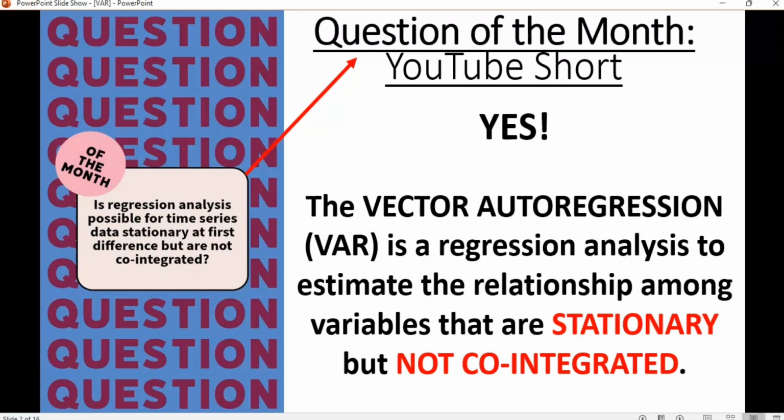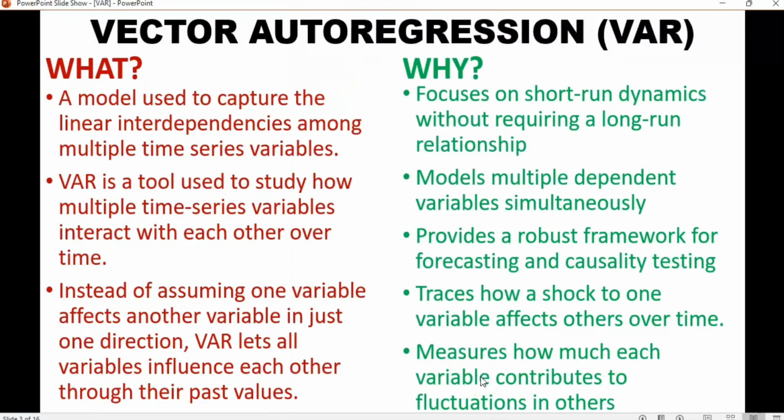Now, what is that regression analysis? It is a vector autoregression, otherwise popularly called VAR. Vector autoregression is a regression analysis to estimate the relationship among variables that are stationary but not cointegrated. Let's look at a wider scope of VAR.